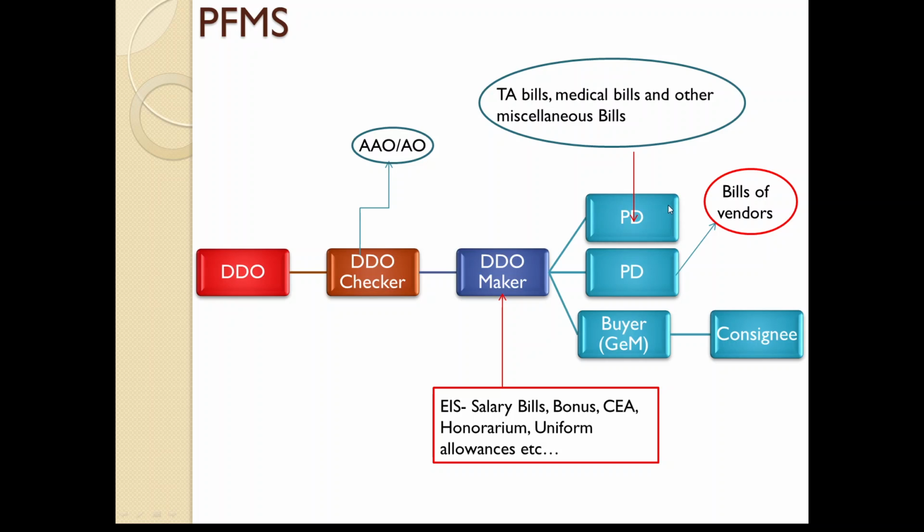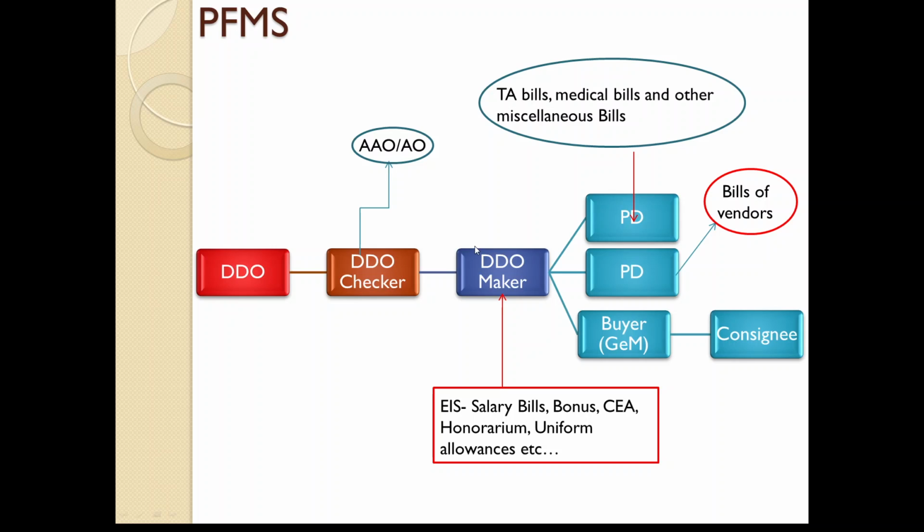PD means program division. This is the lowermost level in this structure, where sanctions of the bills will be generated and the bill will be sent to DDO maker, and here the bill will be generated. Here only sanction can be generated, that's it, and here the actual bill will be generated. Then that bill will be sent to checker for verification. Normally DDO checker will be accounts officer or assistant accounts officer. Then once the bill is verified at checker level, it will be sent to DDO for payment.